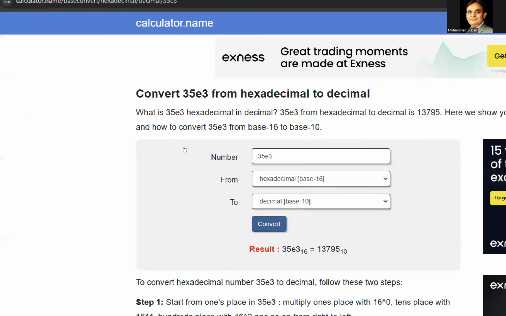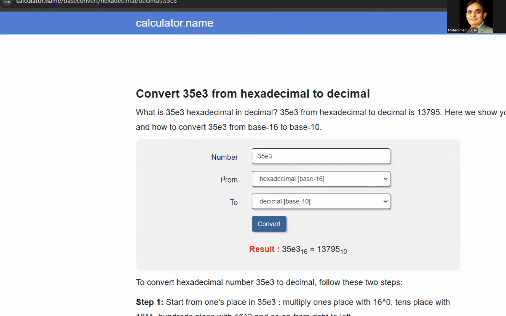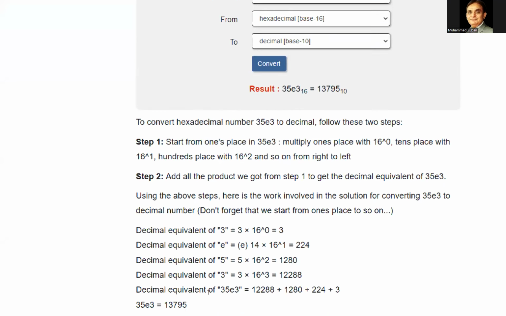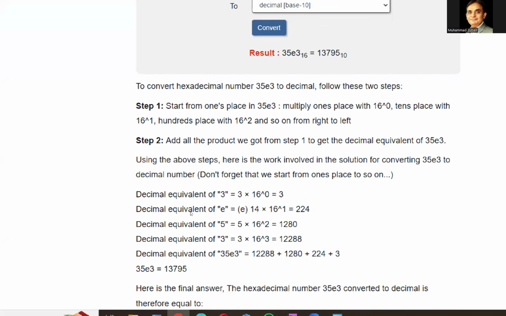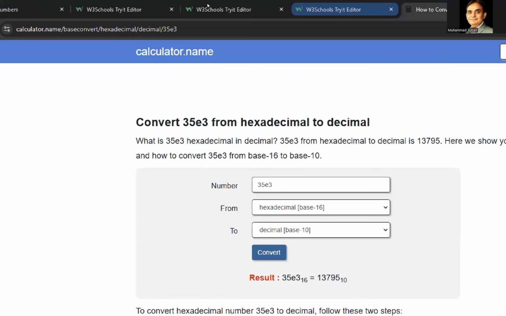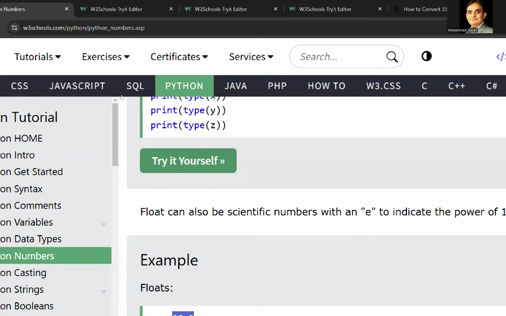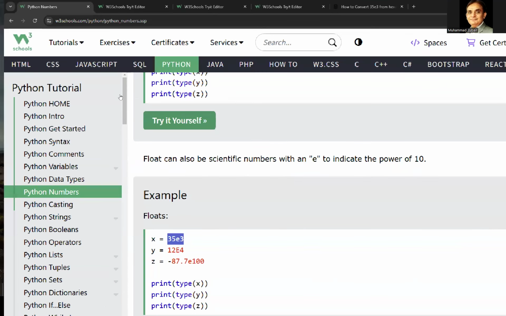It is converting it in another way, but it simply means 35 multiplied by 10 raised to the power 3, right?